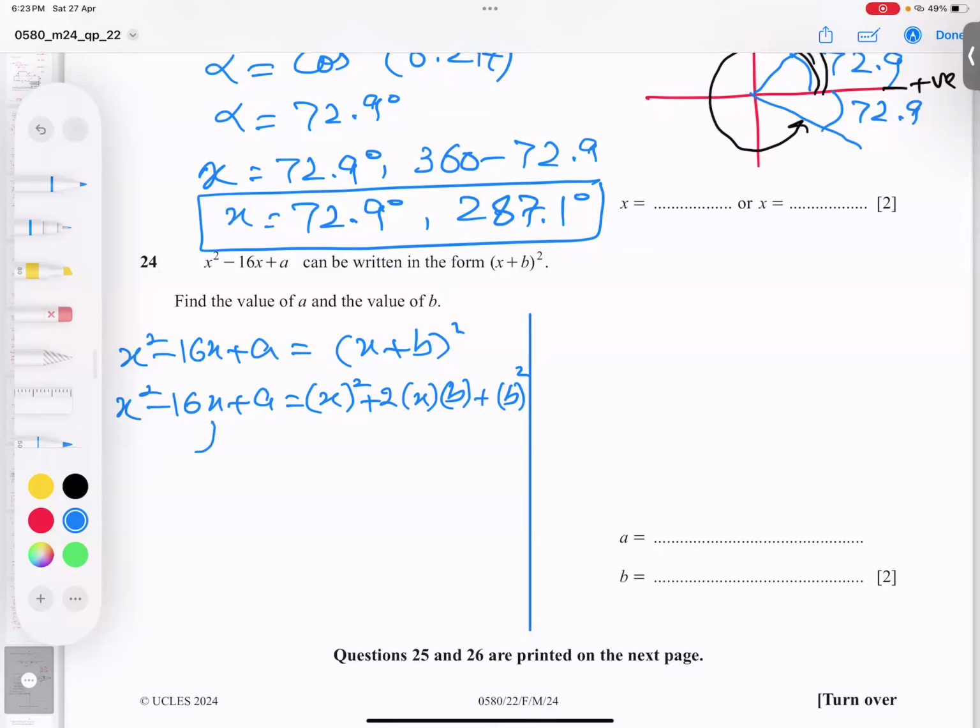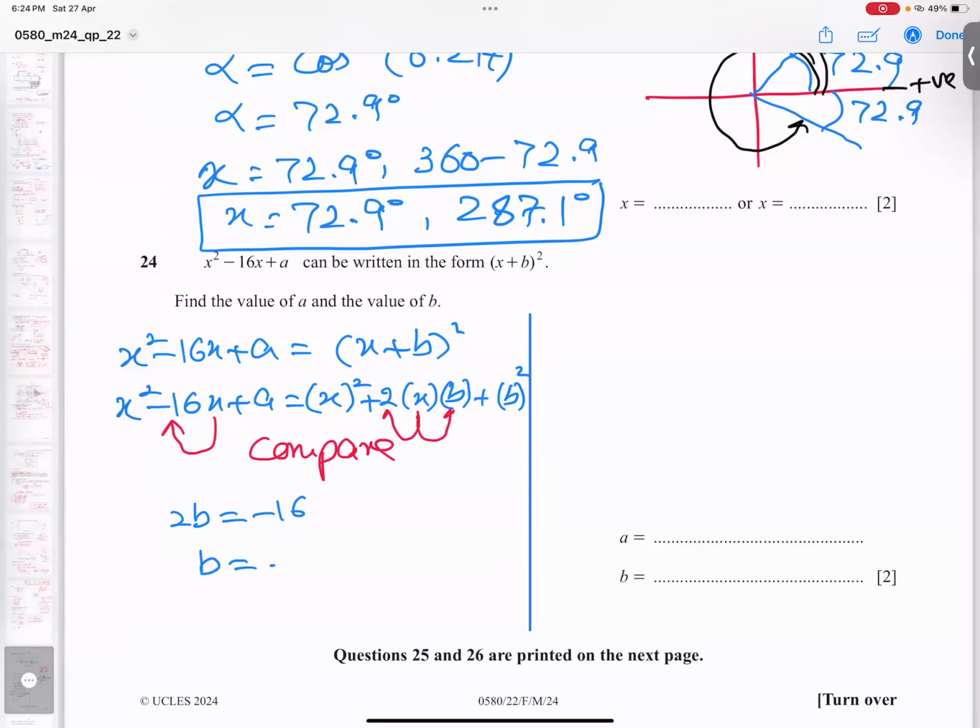Students, I'm writing the word comparing. What is called comparing? Compare both sides. So what is the x coefficient beside of it? Minus 16. And what is the x coefficient beside of it? 2 and b both. Not one value, make sure. So minus 16 and 2b. So I'm taking both values, 2b from there and minus 16 from there. And 2 will divide, I will get minus 8.